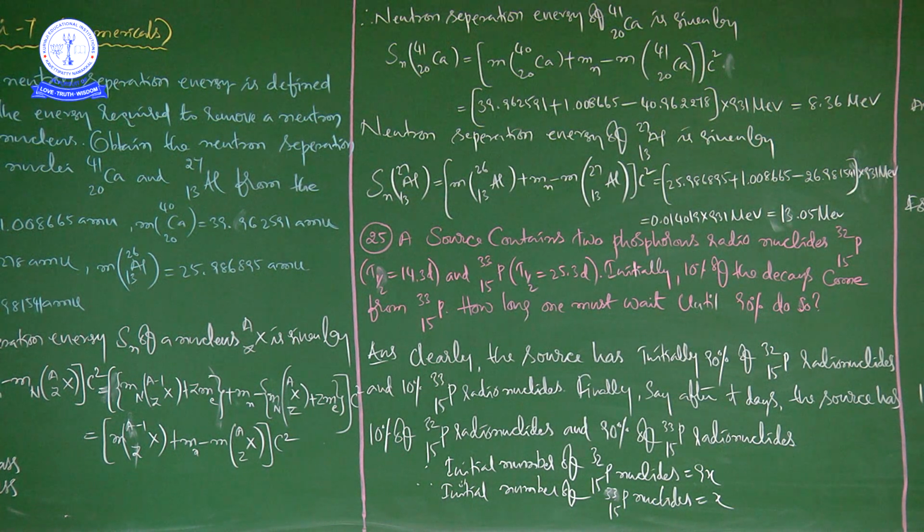Okay, right. This is the information they have given.